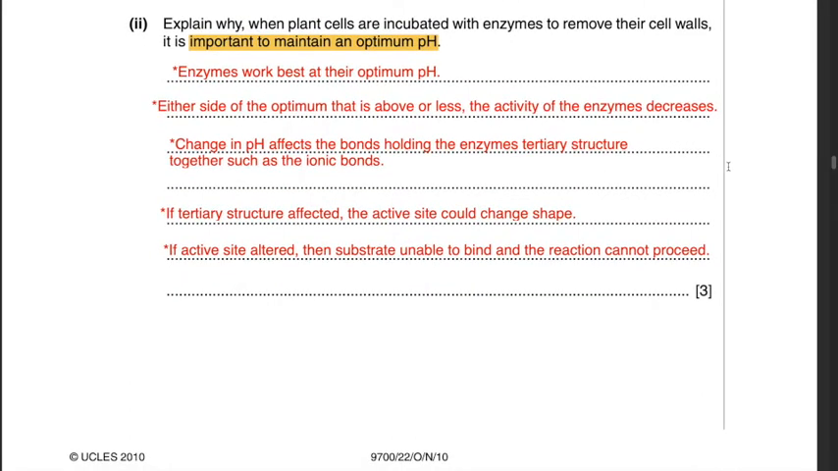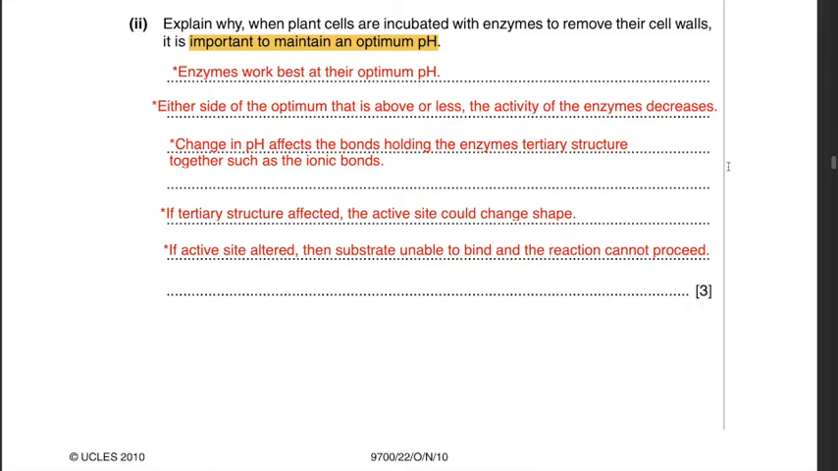Part 2. Explain why, when plant cells are incubated with enzymes to remove their cell walls, it is important to maintain an optimum pH. What is the meaning of optimum pH? Optimum pH is where the enzyme works best at that given pH. Therefore, a key point is enzymes work best at the optimum pH. On either side of the optimum, that is either above or below it, the activity of the enzyme decreases. Change in pH affects the bonds holding the enzyme's tertiary structure, such as the ionic bonds. That is also a key point.